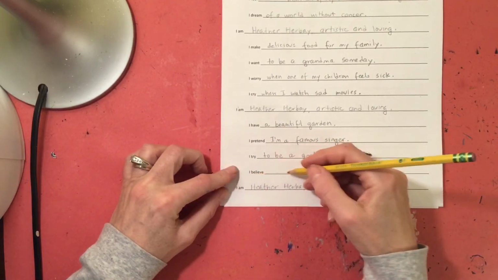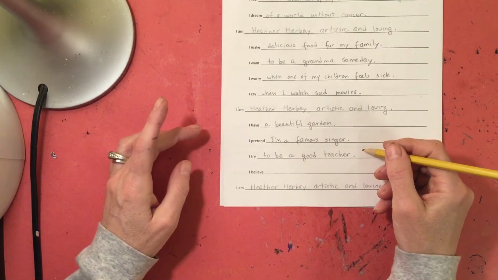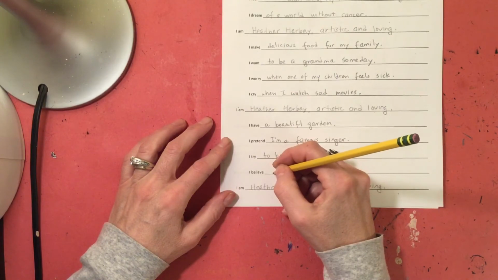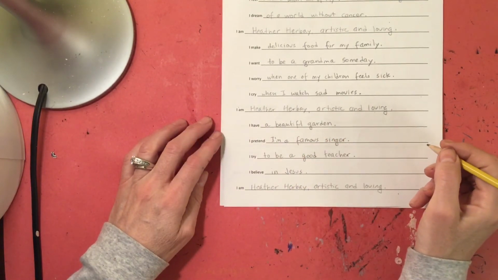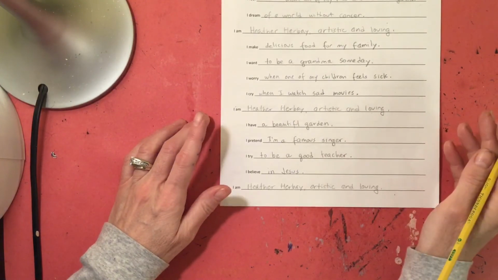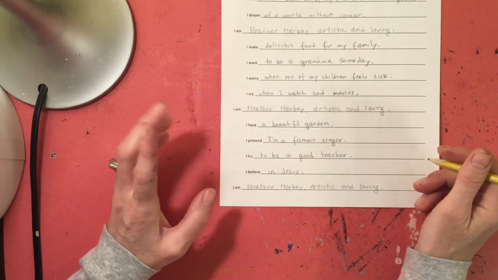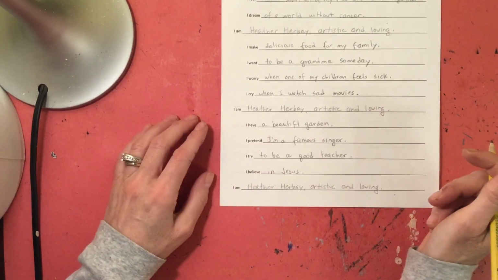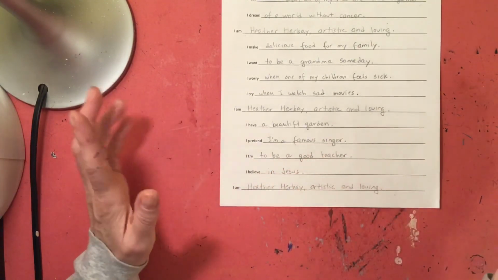Then the last one is I believe. And this could be your religion, something you believe that's related to your faith, or it could just be something that you believe. I'm going to say I believe in Jesus, because I'm a Christian. But you guys might say I believe in Santa Claus, or the Tooth Fairy, or God, or Allah, or whatever your religion may say, or even just anything in general. Okay? And then when you finish this, then the last line repeats again, and you are finished.